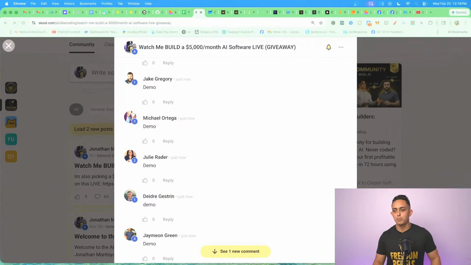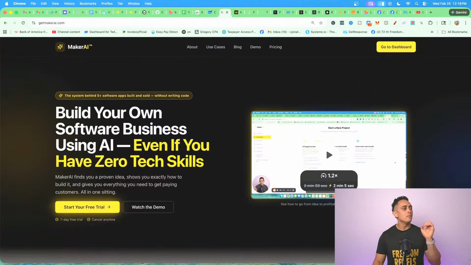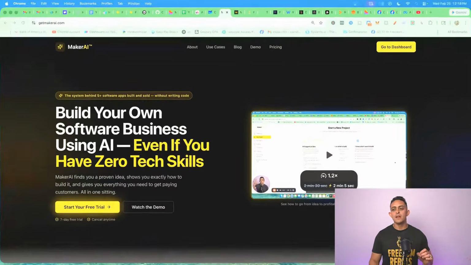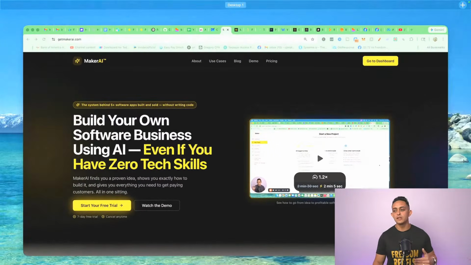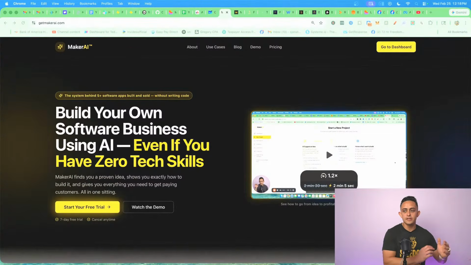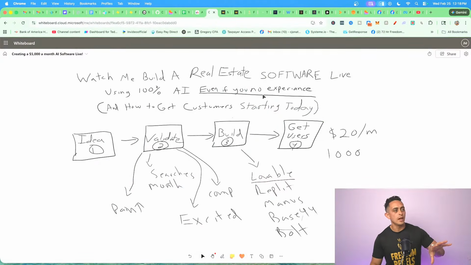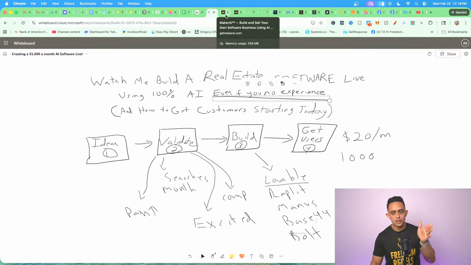Let's do it. Let's build this actual thing live. Okay. So we're going to be using this software called Maker AI. Now this software is actually going to do the entire build for you. Or it's going to give you the idea. It's going to validate the idea, everything. Everything that I just showed you here, Maker AI is going to do it for you. It's going to be super, super simple. And I'm going to show you how this works.